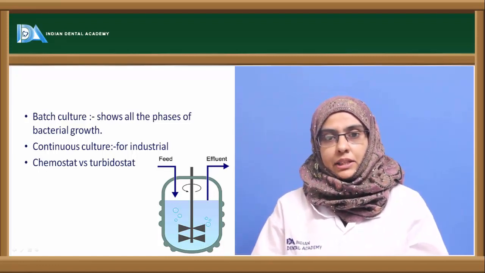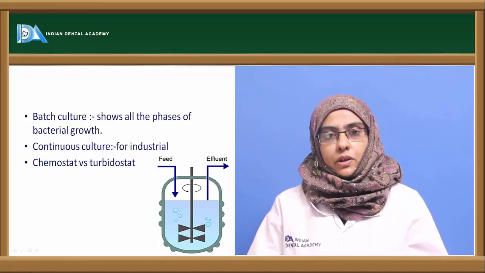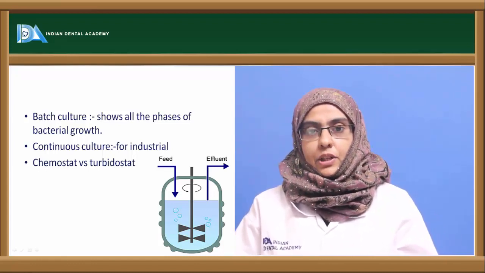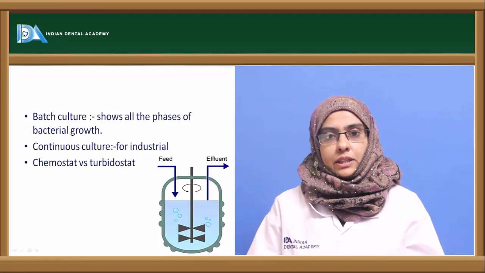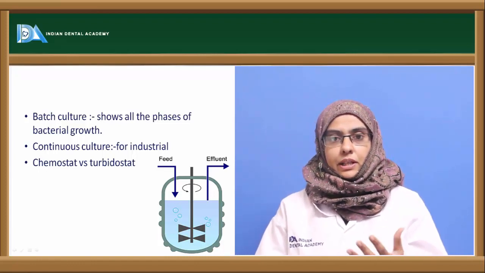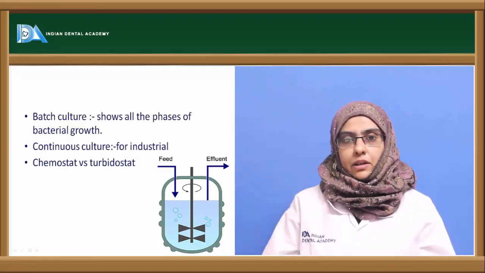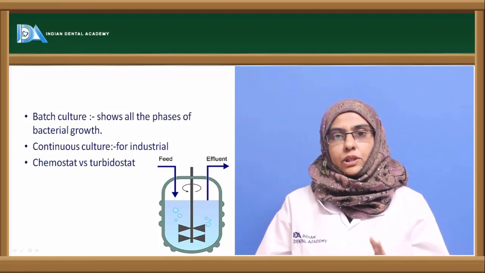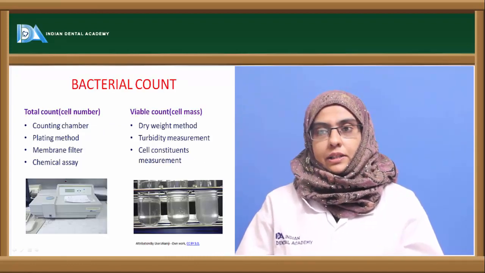Whereas the turbidostat is the one that helps us to detect the growth of the organism by the turbidity. So here you can regulate the growth of the organism in logarithmic phase so that we can get the important metabolites from the organism. Whereas batch culture only shows the growth pattern of the organism.